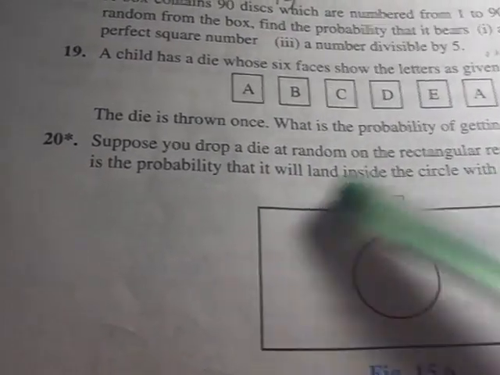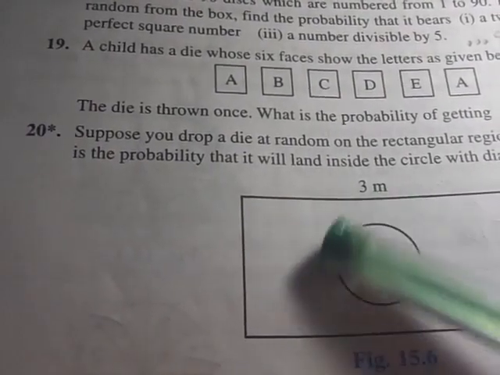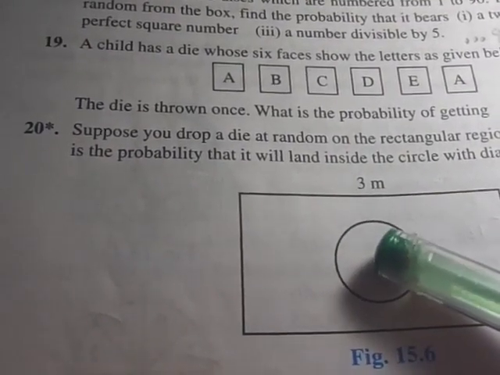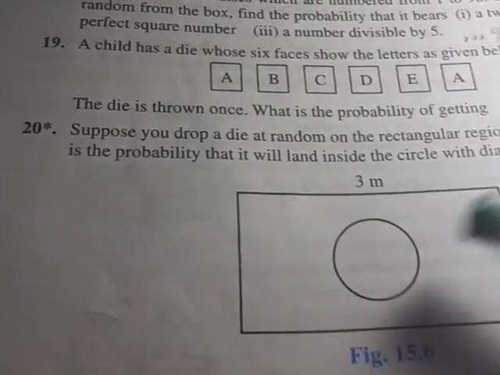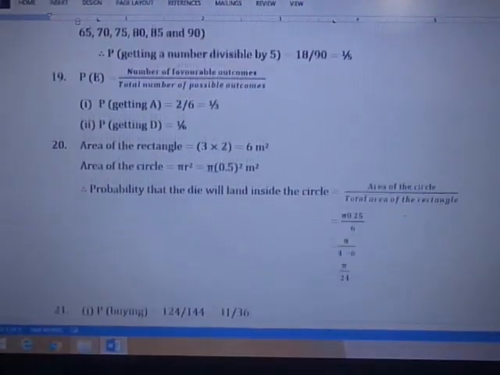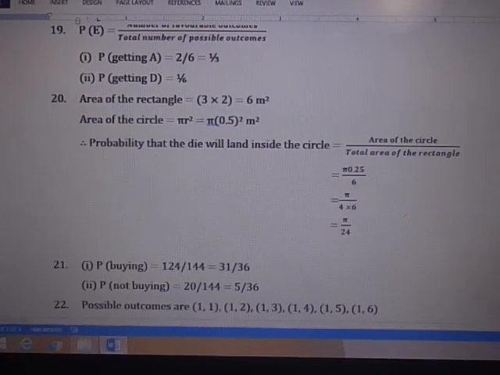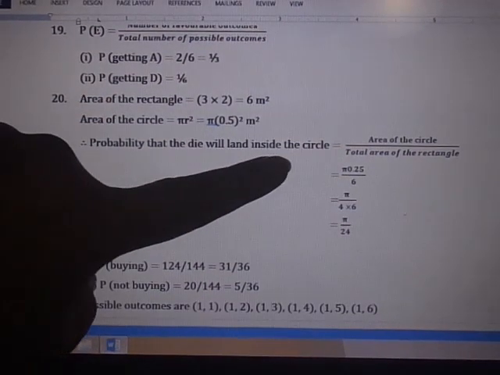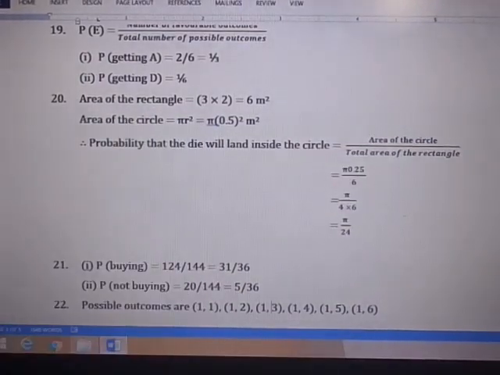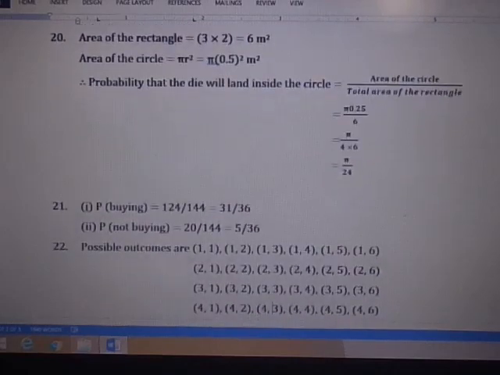The whole area is this rectangle, and the favorable area is only the area of the circle. That means the area of the circle divided by the area of the rectangle. The area of the rectangle is 3 into 2, length into breadth, which is 6. The area of the circle is pi r square. So the probability that the die will land inside the circle equals the area of the circle divided by the total area of the rectangle. We get the answer pi by 24.